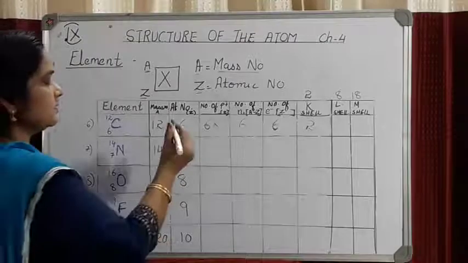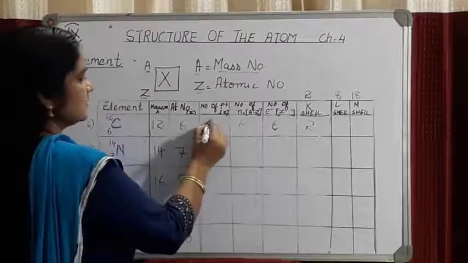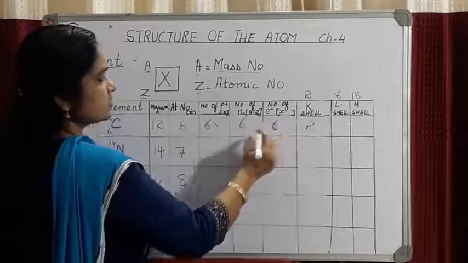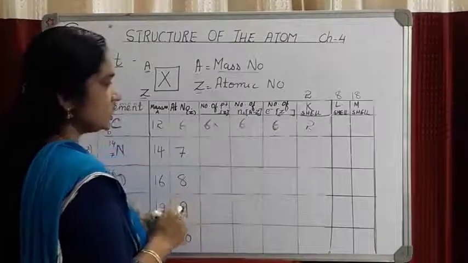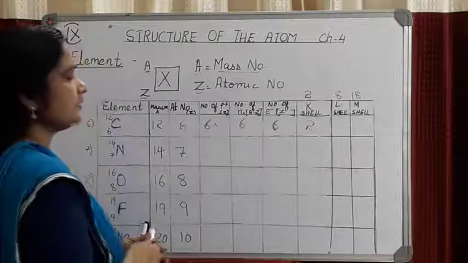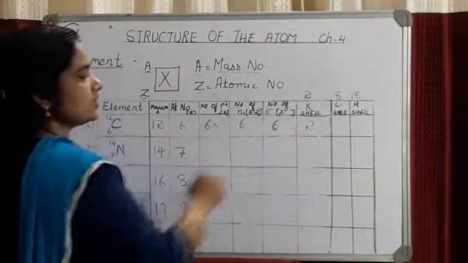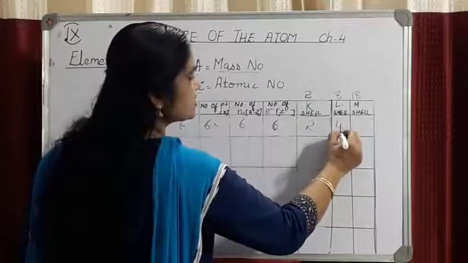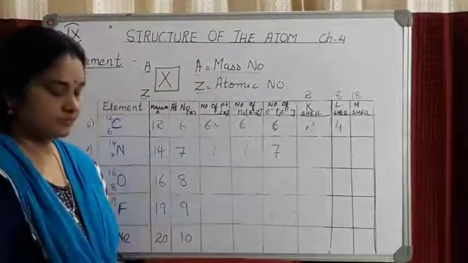So the atomic number is 6, the number of protons is 6, the number of neutrons is 6, so the number of electrons is also equal to 6. In the K shell, out of 6, 2 electrons will be occupying it, and then how many electrons are remaining? 6 minus 2, 4. So 4 electrons will be occupying the next shell, that is the L shell.